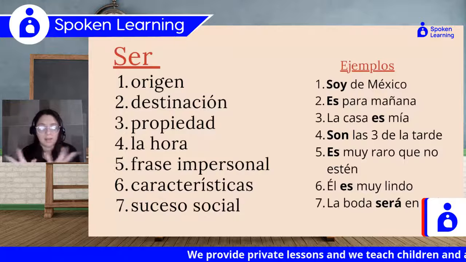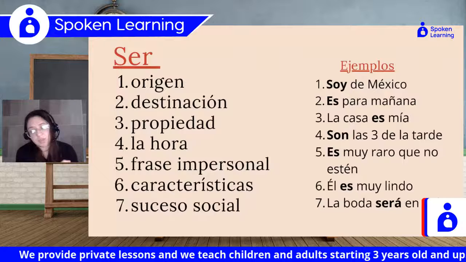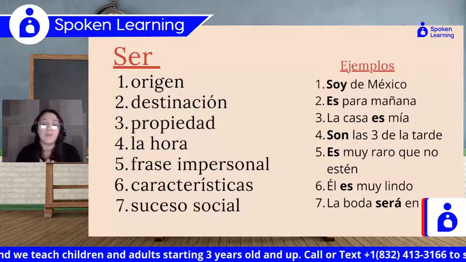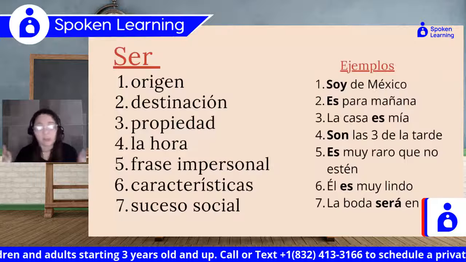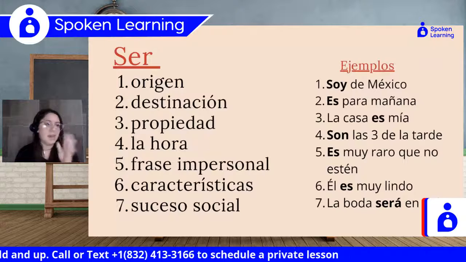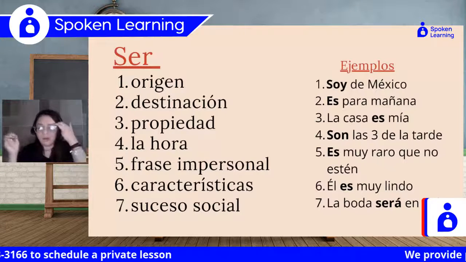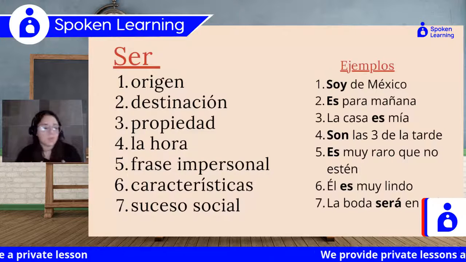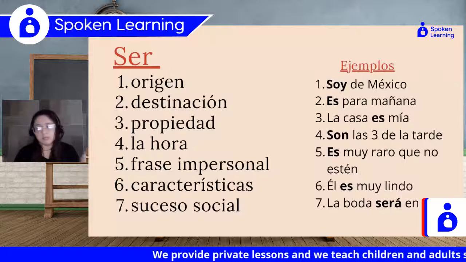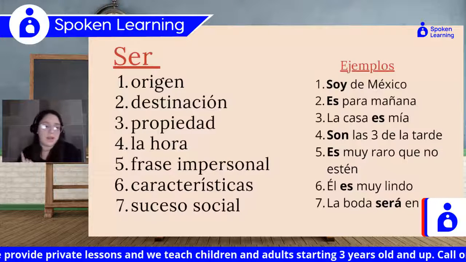It's not anything else. Then we also use ser whenever we're trying to explain some characteristics of people. As I said before, think of verbo ser just to describe things. Él es muy lindo. El vaso es verde. La casa es azul. You just try to think of the verbo ser whenever we're trying to say what we see. And the other one is to explain a social success.